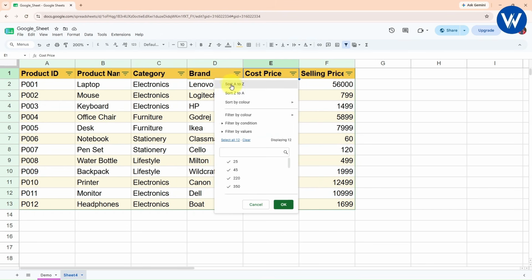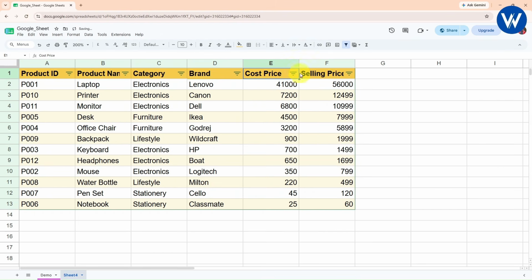Now let's suppose if you want to sort the cost price in descending order, it is very simple, guys. Sort Z to A. So once you click on Z to A, finally the cost price column will be sorted. So basically you can see the entire data will be sorted according to cost price in descending order.